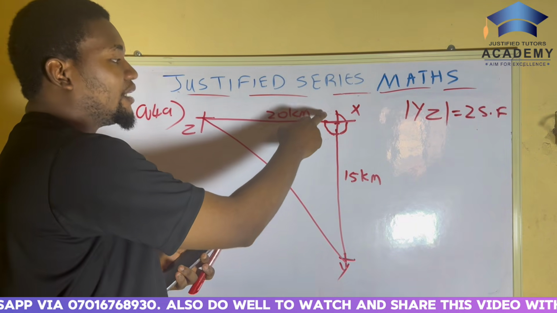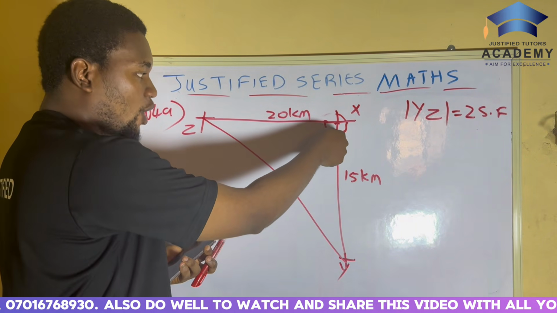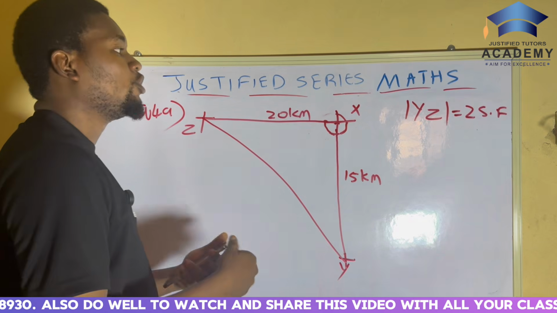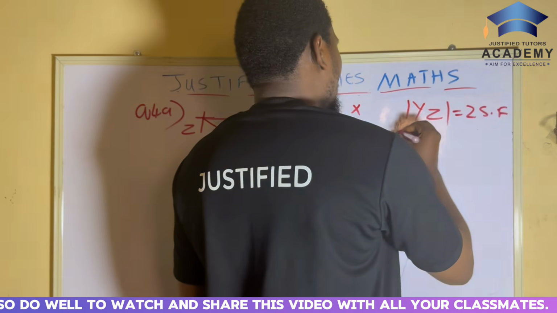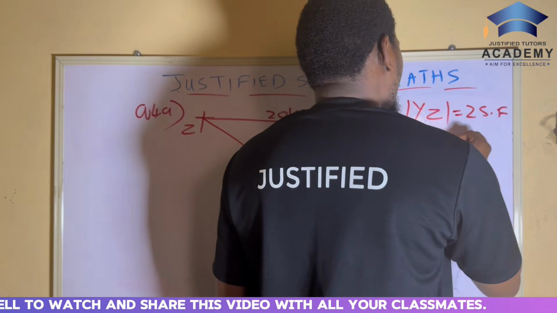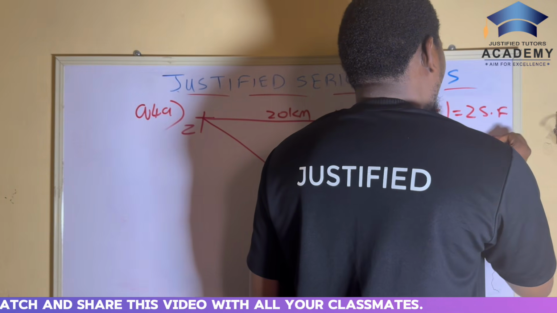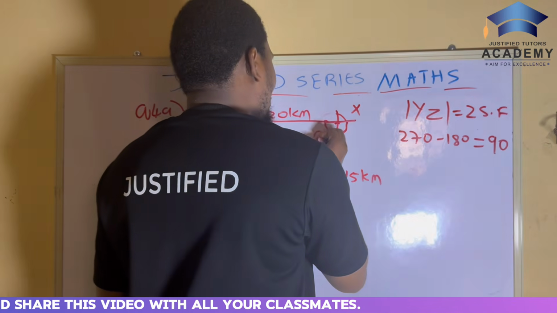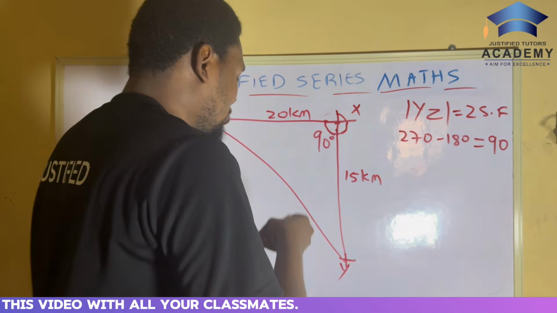Because this is 180 and here is 270, you just find the angle. That will be 270 minus 180. That will give you 90 degrees. So therefore, we have 90 degrees inside here.